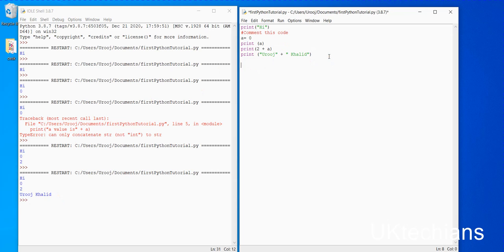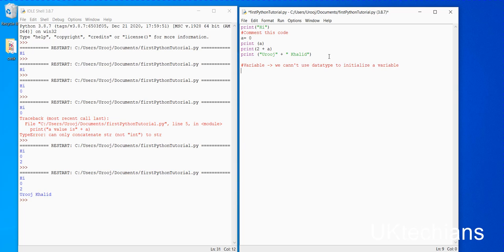So let's start with variables. The first point is, we can't use data types to initialize a variable.